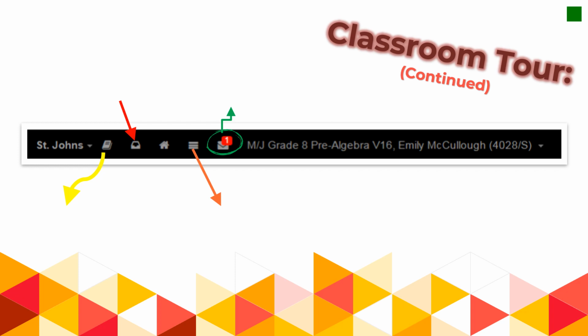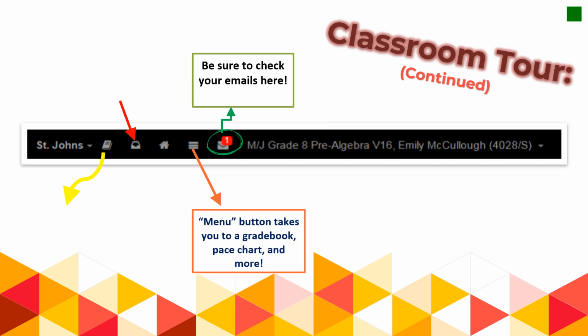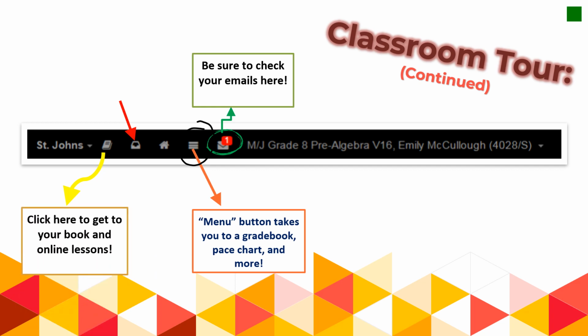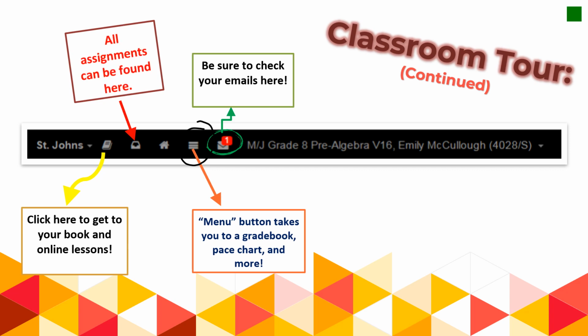All right, it's very important that we know what we see on this black bar on top of your screen. These icons will help us. Remember that very first icon there is where you will go to check your emails. Be sure to check this regularly. Again, that little menu button right here, those horizontal lines, will take you to find your grade book, your pace chart, and a lot more. Remember that the book is to the far left, and that's where you will find your online book and your online lessons and material that you'll need to help you learn the content. And then that other button is our workload, and that's where you will find all of your assignments. So it's like your to-do list.